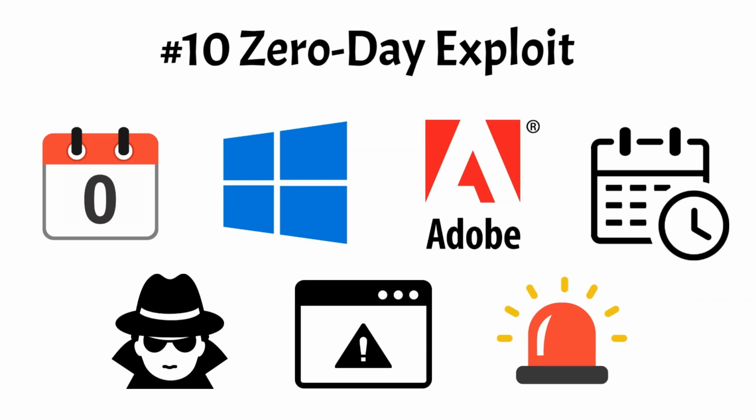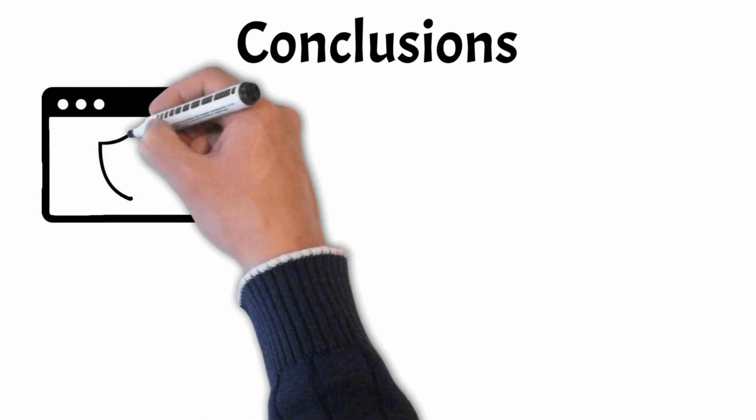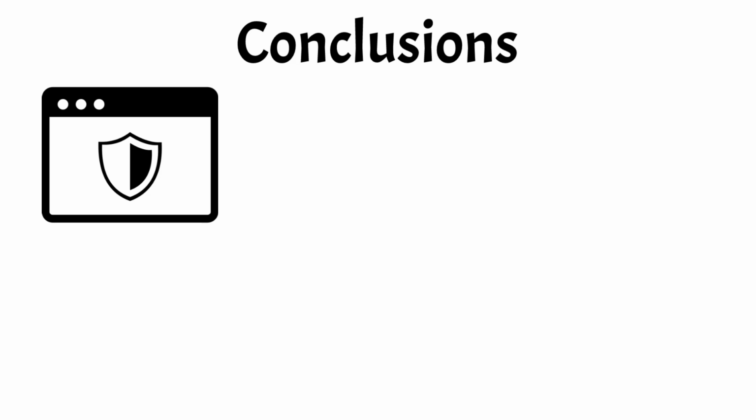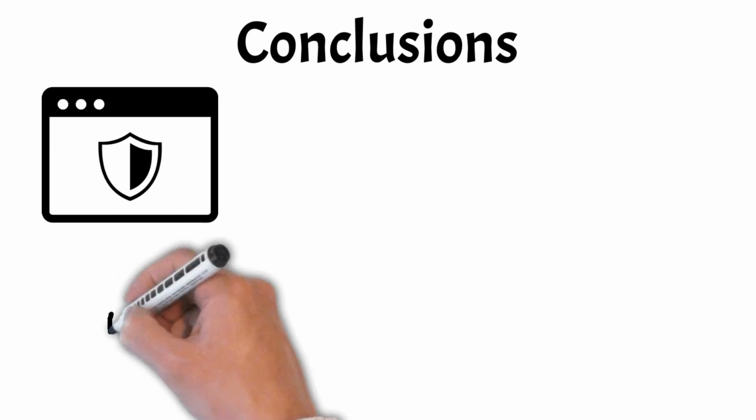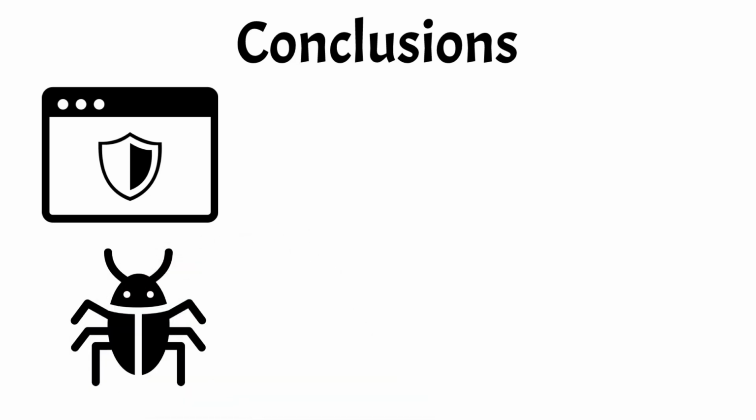In conclusion, understanding the diverse landscape of cyber threats is essential in safeguarding digital assets and personal information. From prevalent attacks like malware and phishing to sophisticated techniques such as SQL injection and zero-day exploits, each threat underscores the importance of robust cybersecurity practices.